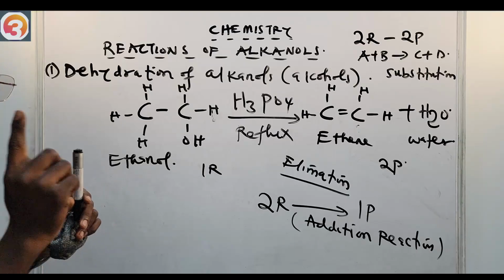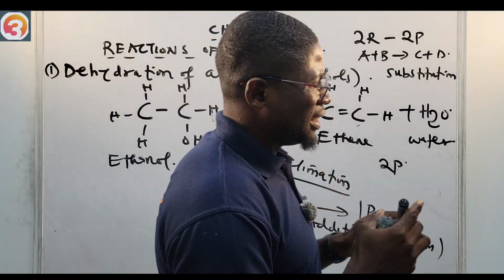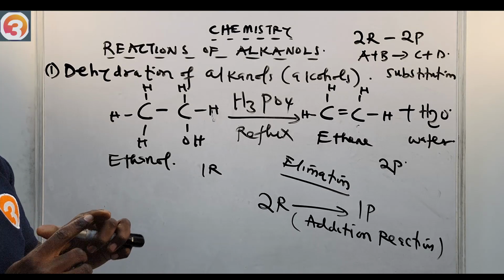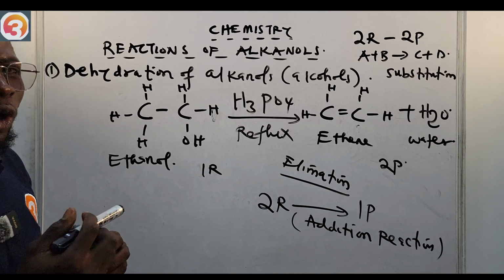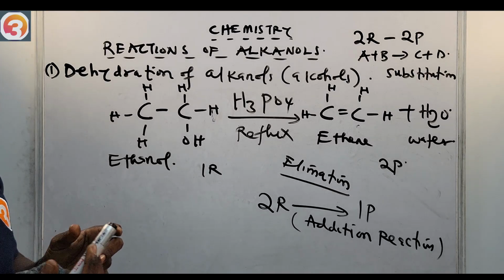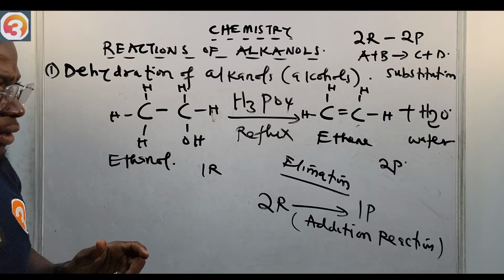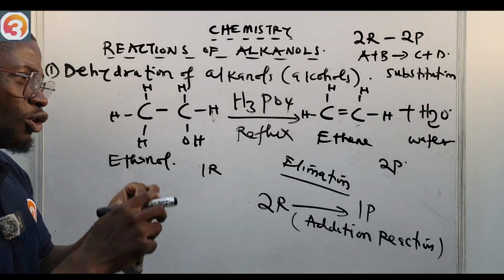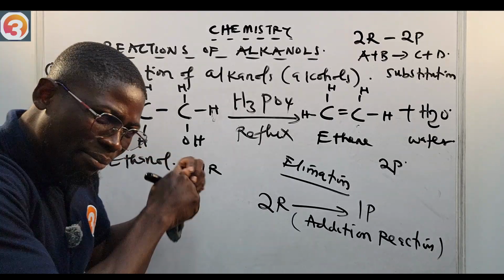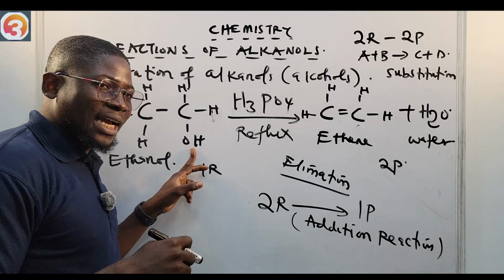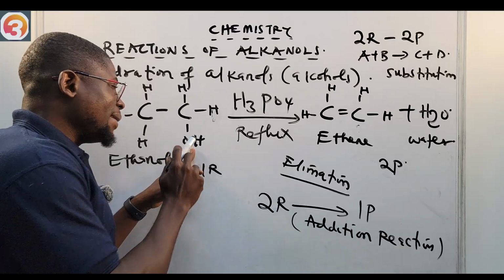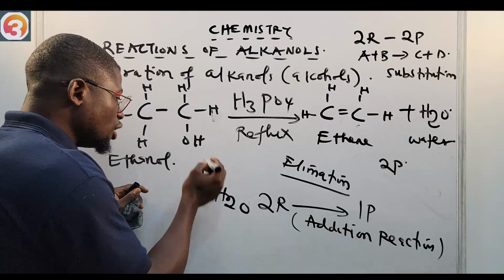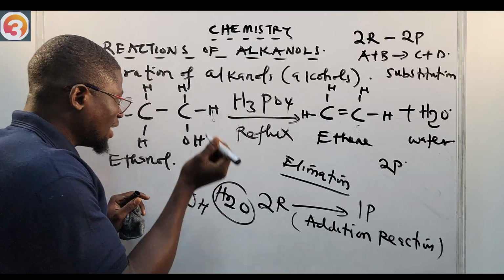The important thing to note when it comes to dehydration of alcohols is the hydrogen to eliminate. Remember that we are removing water from the alcohol, because that's what dehydration is: removal of water. So we have this OH here that will be removed. But the formula for water is H2O, not just OH. So we are removing H2O. If we remove OH, there's another H that will be removed.